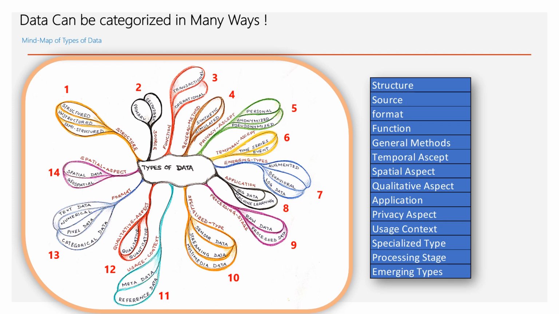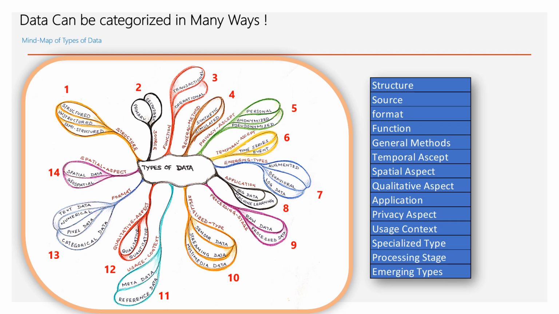The first one, I'll start reading from the top left corner. Number one, the data categorized with respect to structure can be structured data, unstructured data, and semi-structured data. In the last slide, we saw a glimpse of what these are. Then from the source point of view, it can be primary or secondary data. From a function point of view, it can be transactional data or operational data, correct? So that's number three. And from the general methods point of view, we have synthetic data and simulated data.